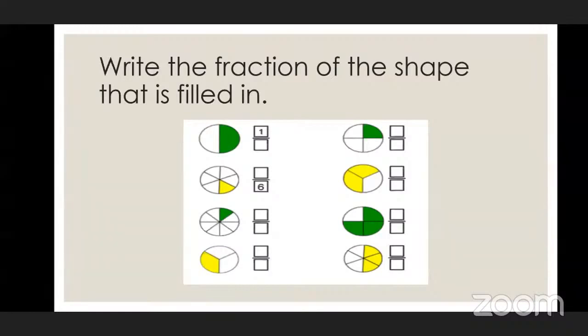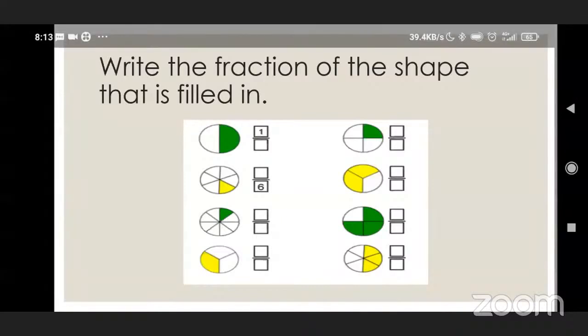Very good. So total parts, which we write where? In the down box or in the up box? In the down box. Very good, excellent. So first what will come? 1 upon 2. Okay. Second, next to it.